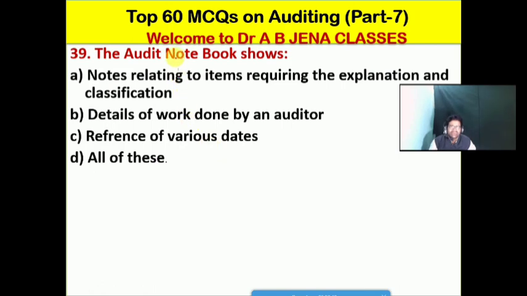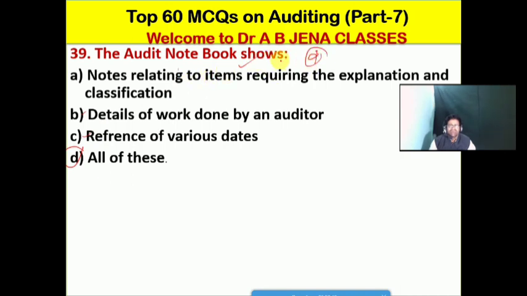So next one we will see: audit notebook shows what? A it's the property of the auditor, notes relating to items requiring the explanation and a clarification. B it's the details of work done by an auditor. C it's the reference of various dates. D it's all of these friends. So D is the right option for this MCQ.